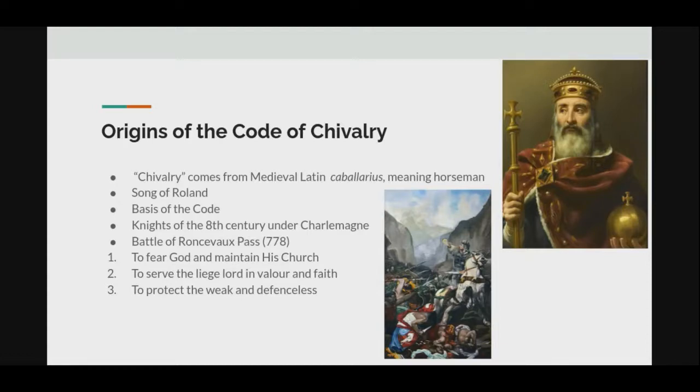And the poem states the expectations for a knight of chivalry, which include many, but the three at the bottom: to fear God and maintain his church, to serve his liege lord in valor and faith, and to protect the weak and defenseless, are some of the very many that every knight must follow. And it basically makes up the code of chivalry.